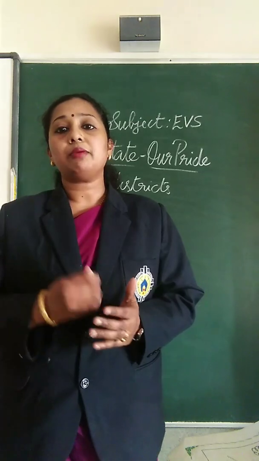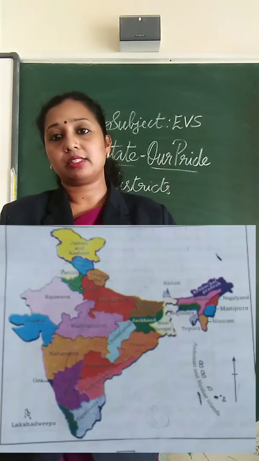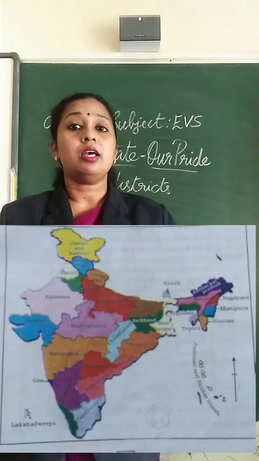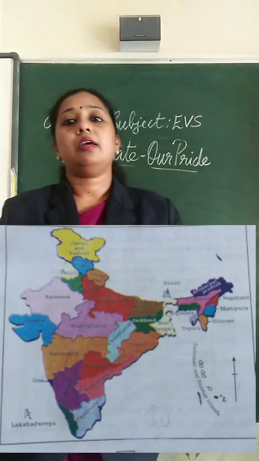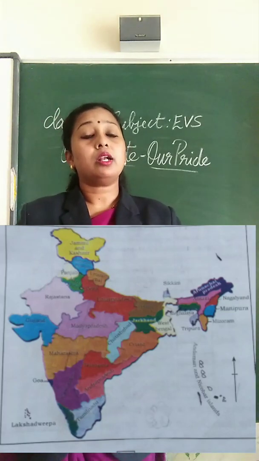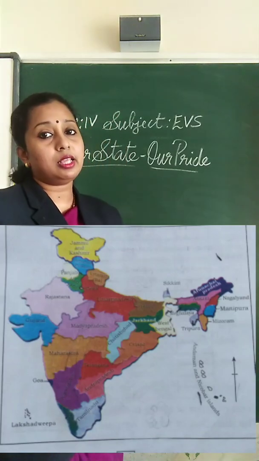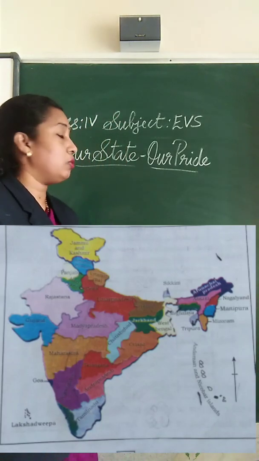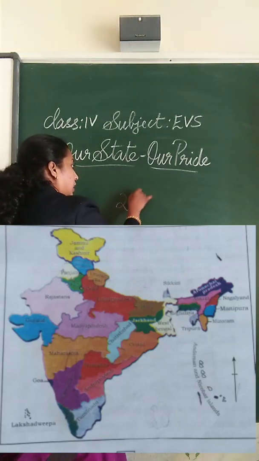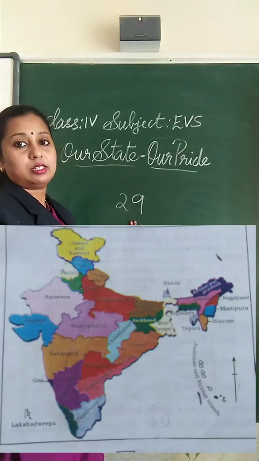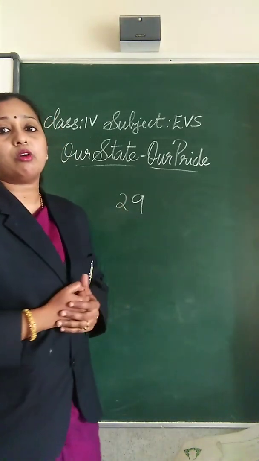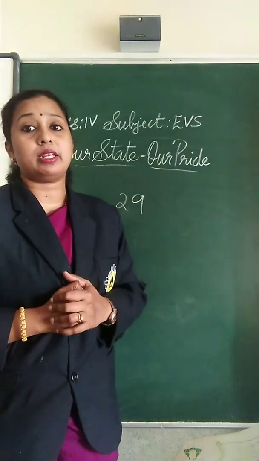So children, look at the map on the screen. Yes, you can see the map of India and you can see the different states of our country. And children, the total number of states in India is 29. Can you see on the map?